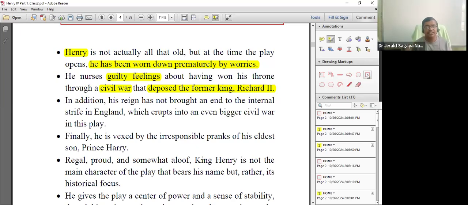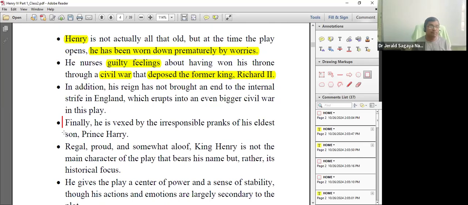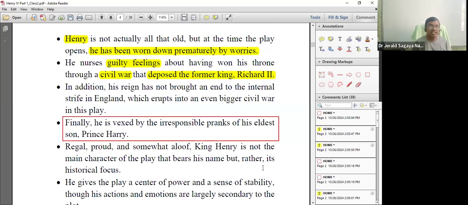The second thing is a personal problem. In a personal problem, his son, the crown prince, known as Prince Harry, was very, very irresponsible. He was a very irresponsible fellow. He was all the time in the taverns. எப்பொழுதுமே எங்க இருப்பாரு? அரண்மனையில இருக்க மாட்டாரு. எப்பொழுதுமே he will be in the taverns. Okay? He will be in the taverns. He will be drinking. He was highly dissipated, a very careless young fellow.